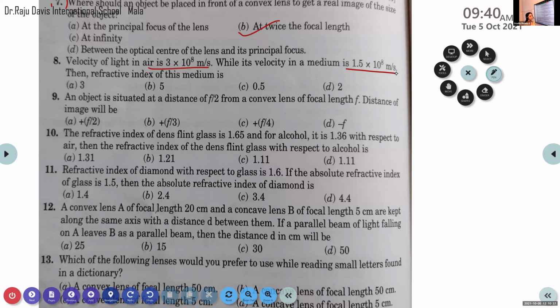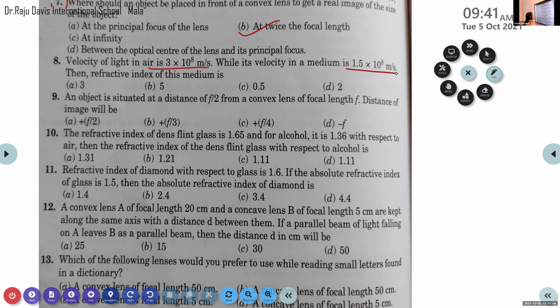Rizwan, equation for calculating refractive index? Is it B? Option B. You are going directly with the option. Option B, 5. Okay. Is there any other options, children? All are going with the option B. 2. It is 2. Option D, 2. Okay, let me check.